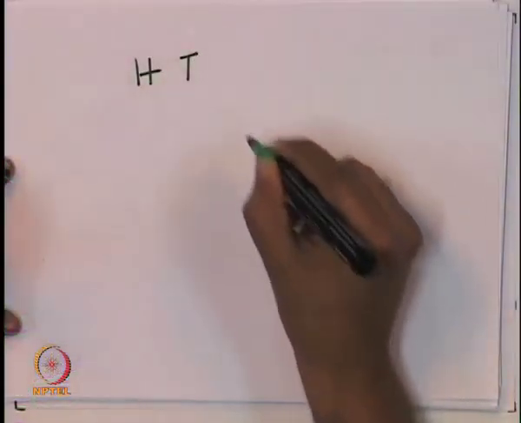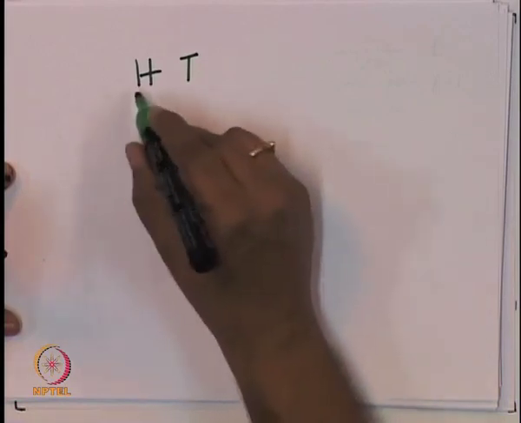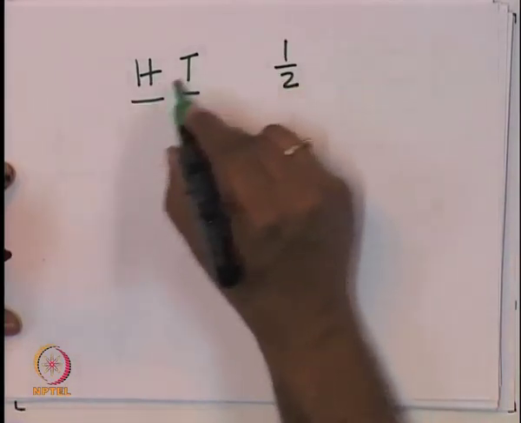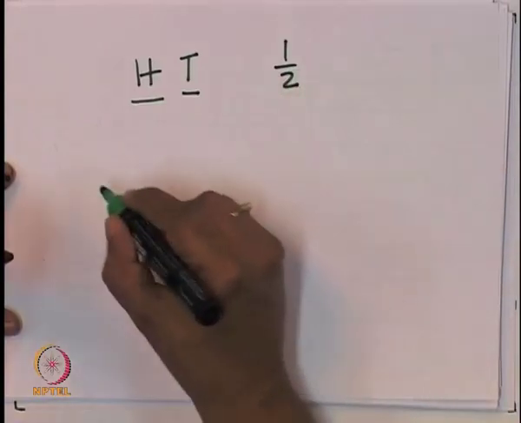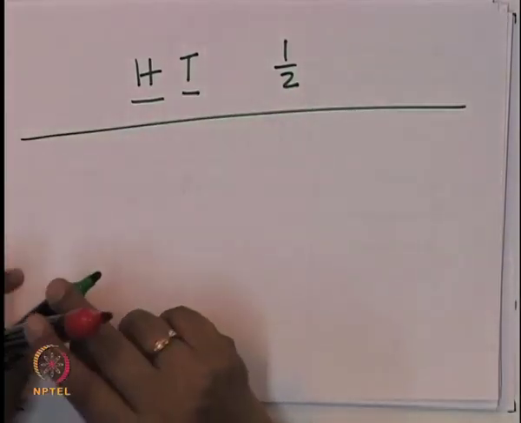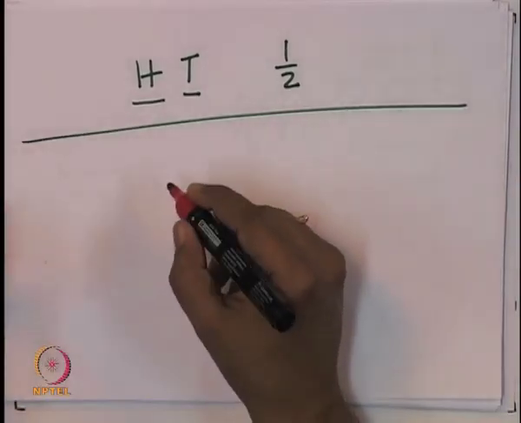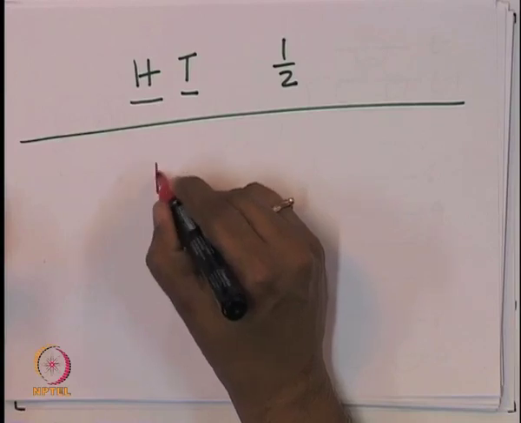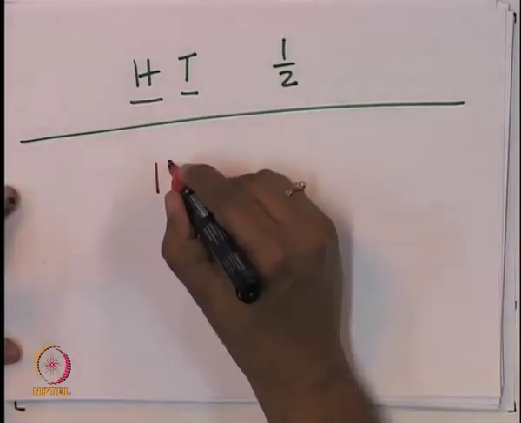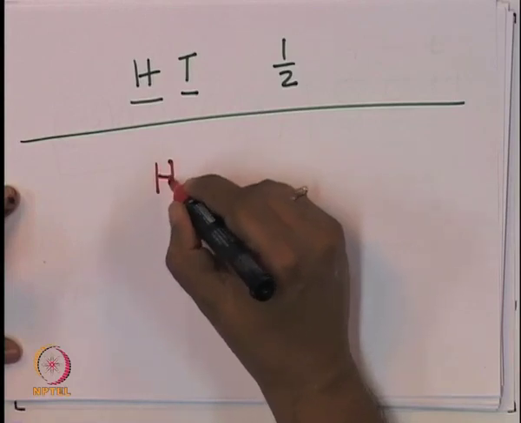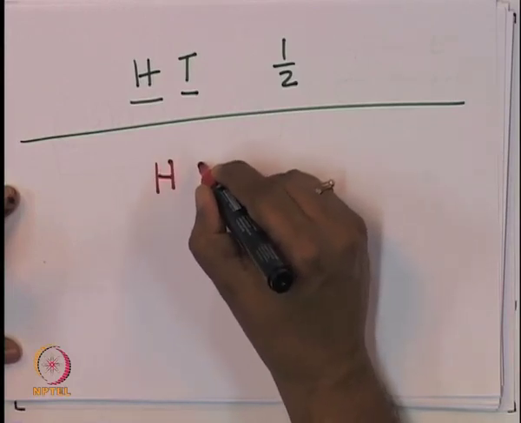So, there are head and tail, there are two options only. So, the probability of each of these is half, because there are two options. Now, there are two matches. So, in the first toss you can get a head, and in the second toss again a head.